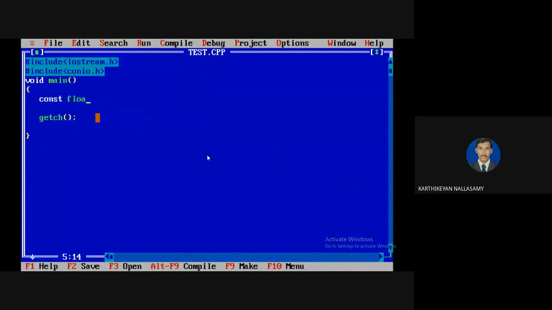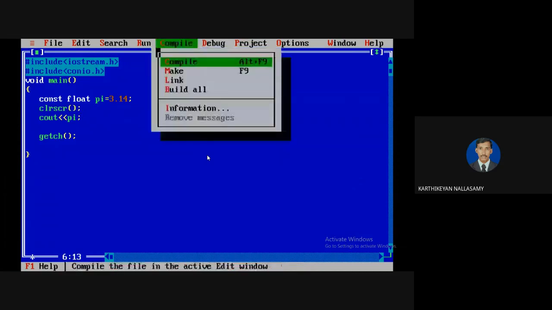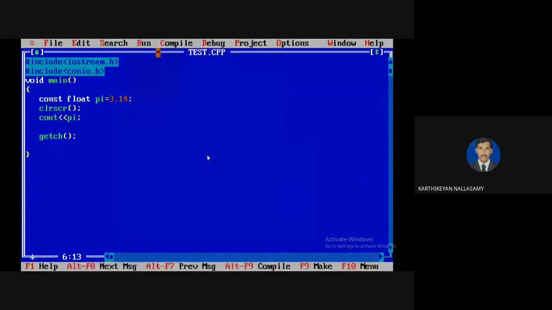For example, I'm going to create const float pi equal to 3.14. If I display the value of pi, it will be displayed as usual. So I compile, no error, and I run it. It will display 3.14.